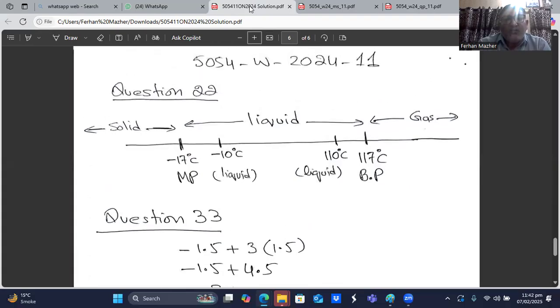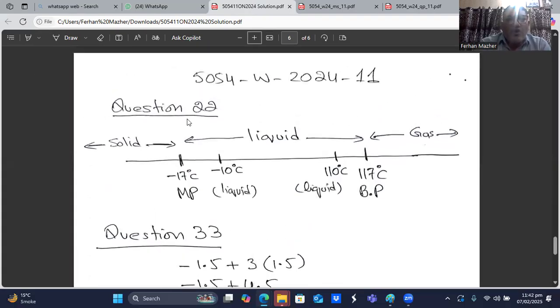So here we go. So here I have drawn a number line. Here I have shown the melting point, minus 17 degrees centigrade. Here I have shown the boiling point, that is 117 degrees centigrade. They have asked about two temperatures, minus 10 degrees centigrade, which is here, and 110 degrees, which is here.